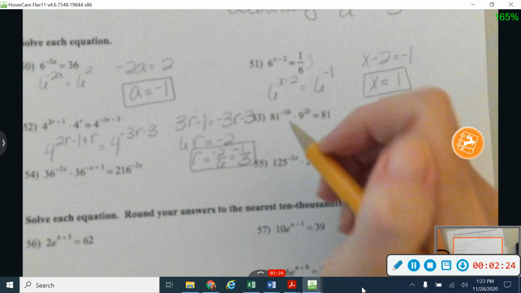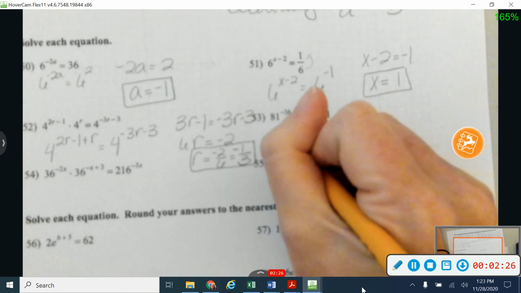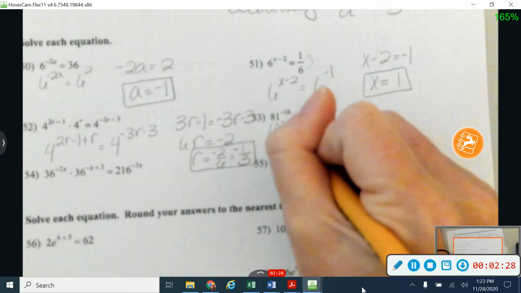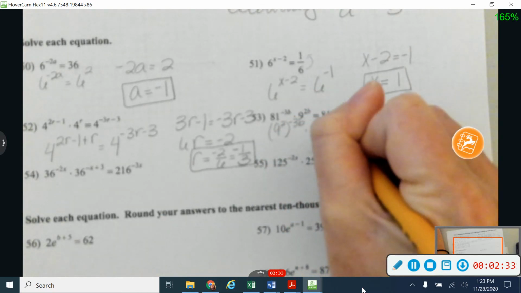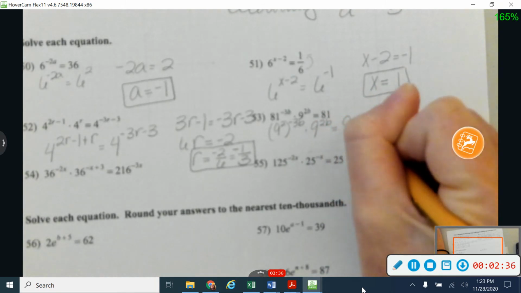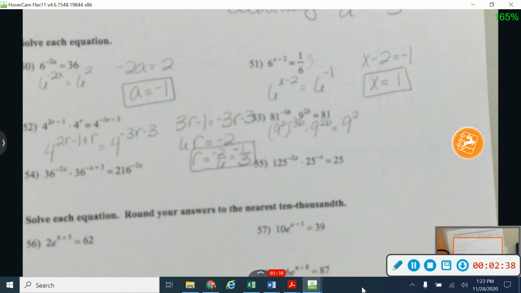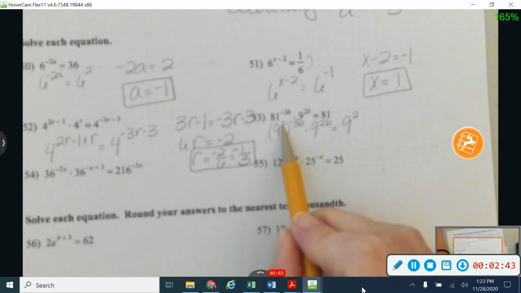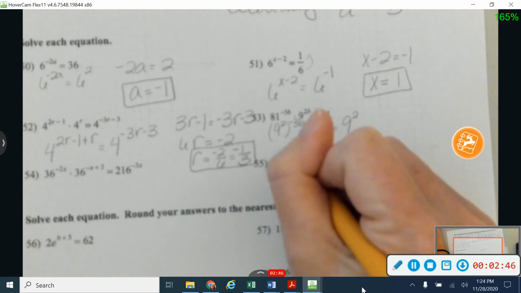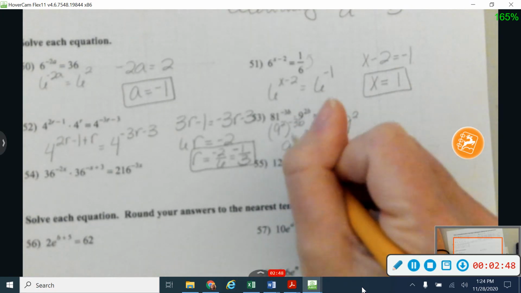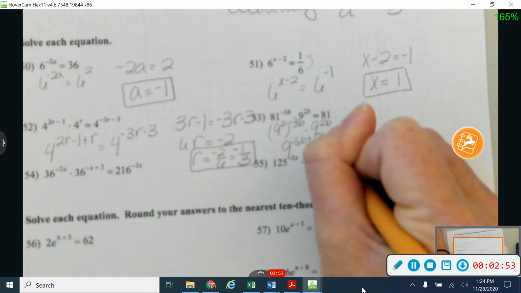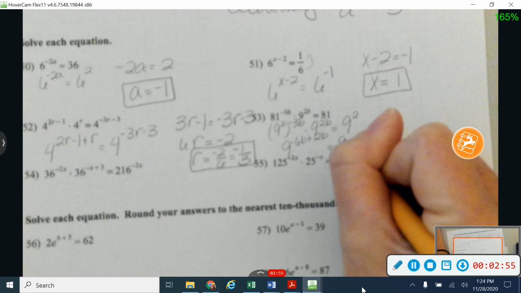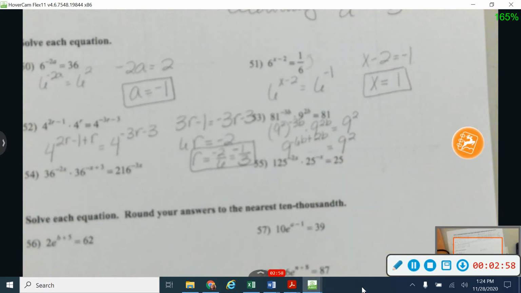Okay, same thing's going to happen here, except that I need to start by making this 81 into a 9 squared. And we'll talk about that again in just a minute. And then I'm going to also make this 81 into a 9 squared. So before I can add these exponents together, if I have an exponent raised to an exponent, I'm going to multiply those together. So this is going to give me negative 6b, and then I'm going to add to that the 2b for my exponent here, and this is still 9 squared over there.